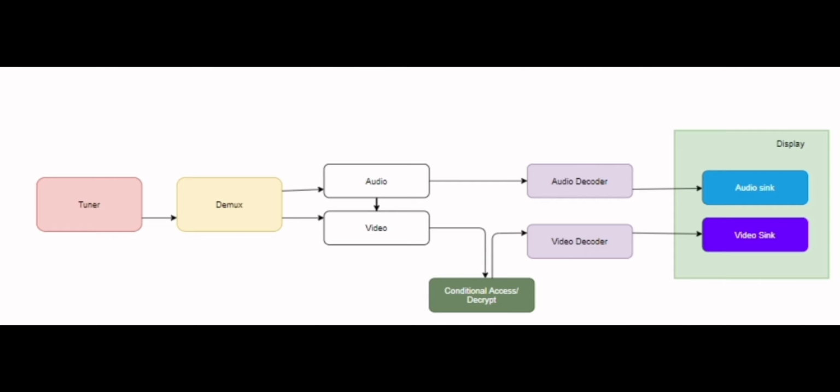Once the tuner locks that channel, it will pass that received stream to the component called the demux. Later the demux filters audio, video and other data. Then video will be passed to the video decoder and audio to the audio decoder. Finally, both decoded data are passed to a display unit. The display unit transfers this data to the TV either through HDMI or AV out. Now you can watch the requested TV channel on your TV.